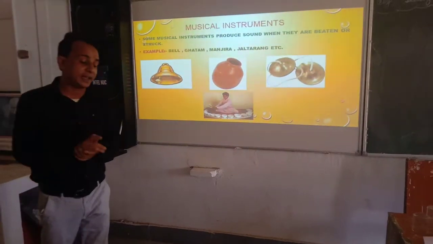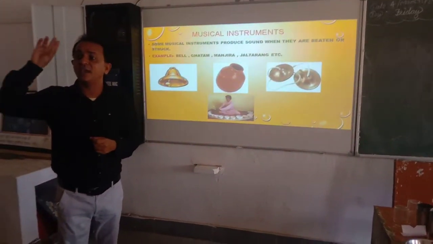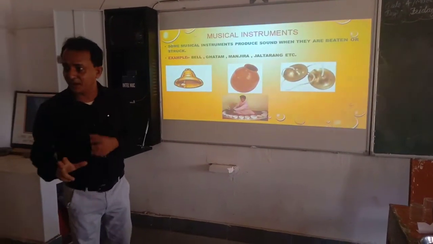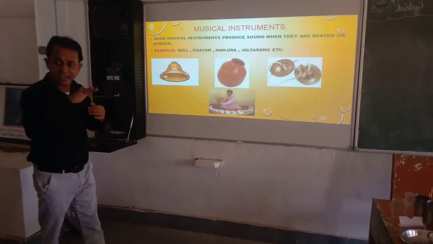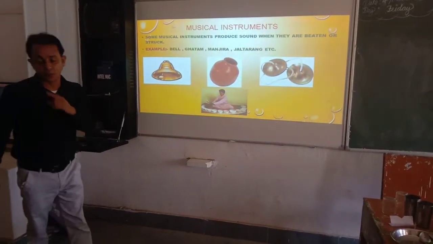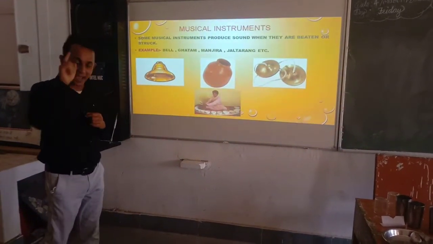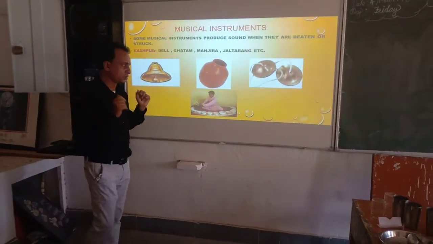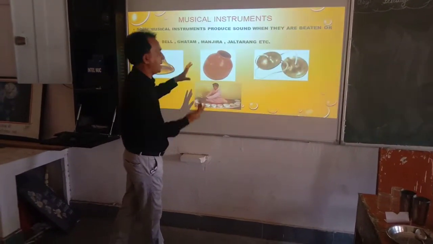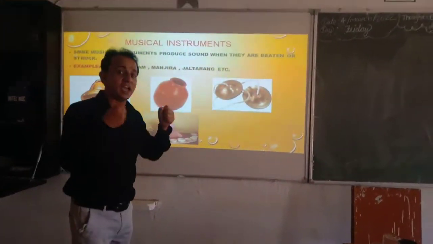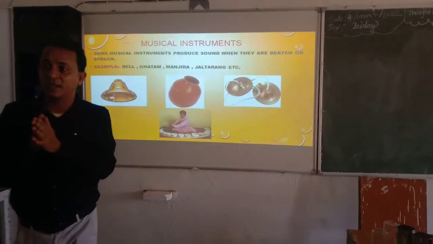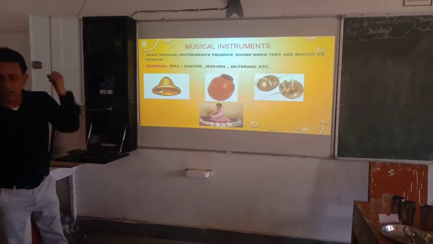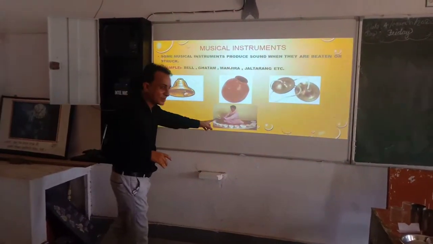So this bell, when we go to the temple and we strike the bell on the metallic part, it rings and produces sound. It produces sound by means of vibrations. Okay. Here, the ghatam. When we strike the ghatam, what does it produce? Vibration. Here are the manjira. When we strike the manjira together, it produces vibrations. And vibrations produce sound.